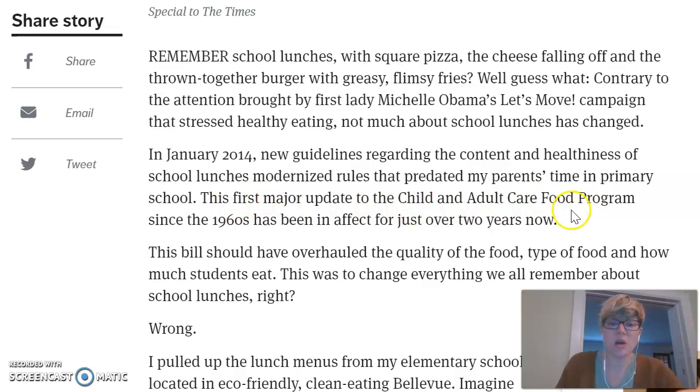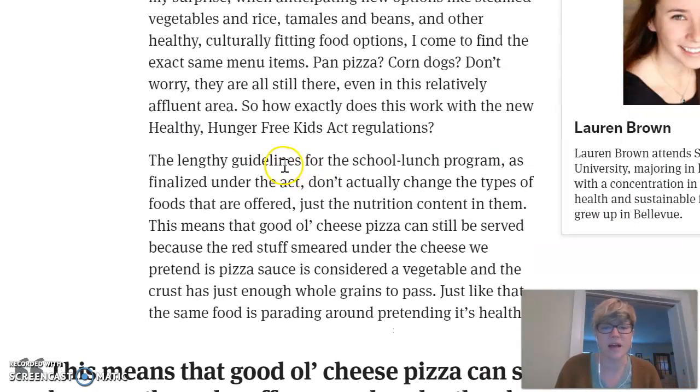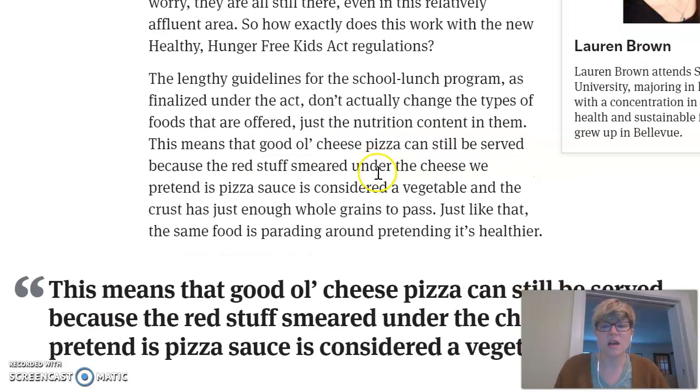The first major update. This is all background information, okay? This all right here, I pulled up lunch menus from my elementary school, right? Imagine my surprise anticipating new options. I come to find pizza and corn dogs, okay? This is not evidence. This is just a smart person talking about food, right? That's not the same thing as evidence.